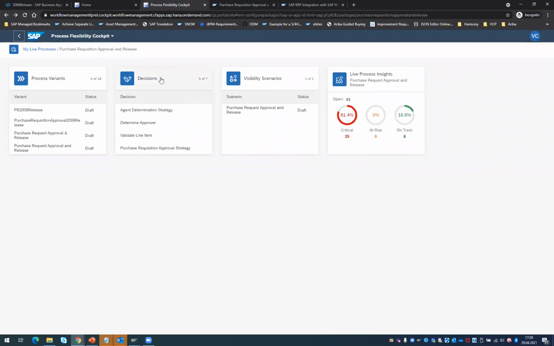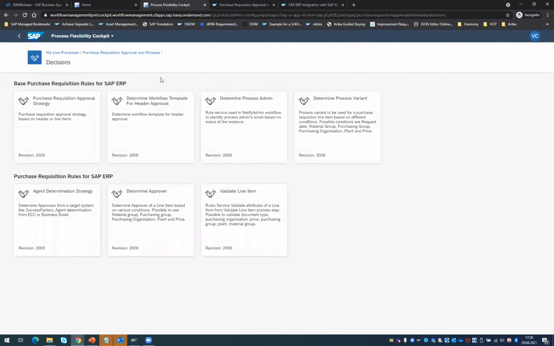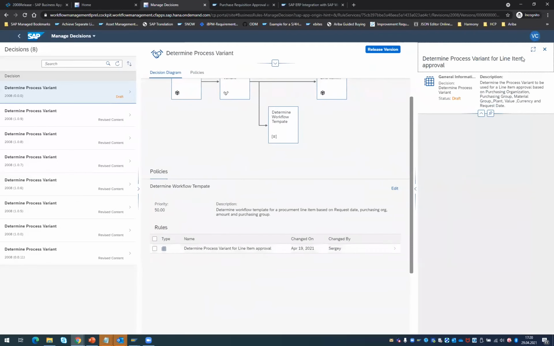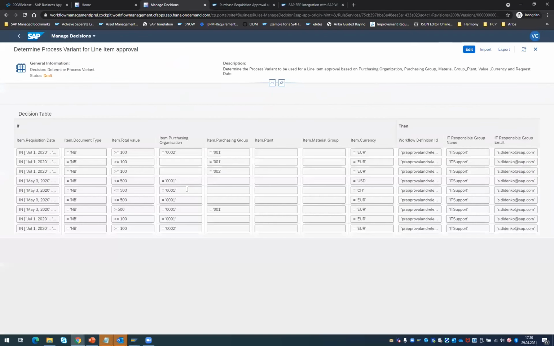At the same time, from the decision management perspective, we need to configure certain decisions, because typically in any business process application, decisions are an integral part of this. And we really want to separate the decision logic from the application logic, so that without making configuration changes to the underlying workflow, you are able to make certain changes to the decisions or the business logic you can call, through our decision management capability. And now think about, you really want to determine a specific process variant, right? And we provide a decision management capability here, where you are able to configure appropriately based on your requirement.